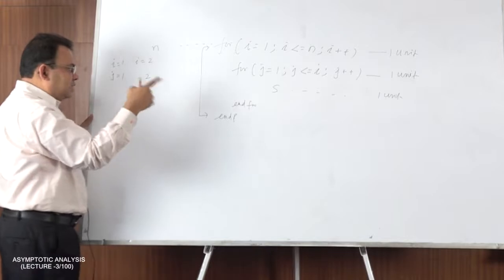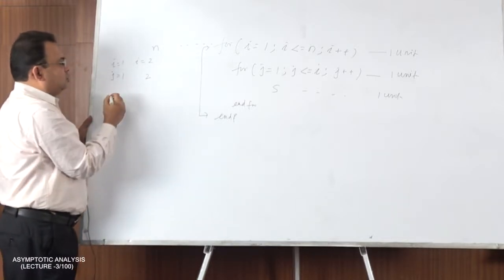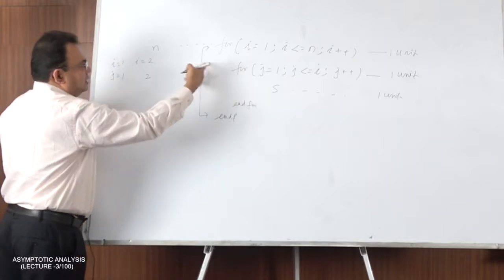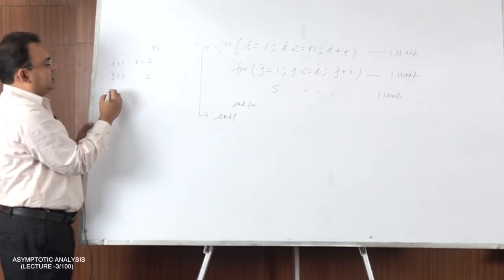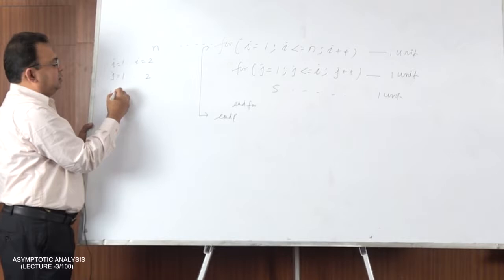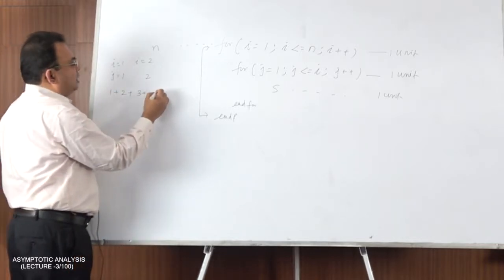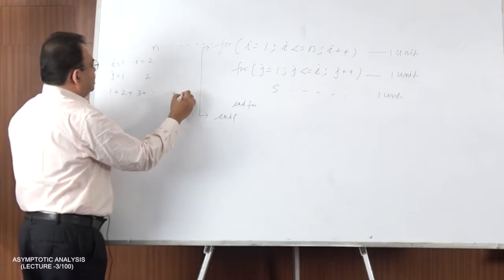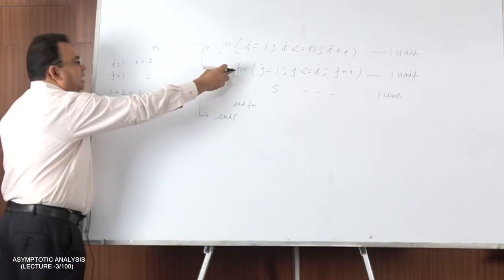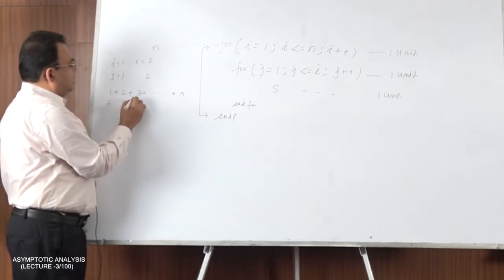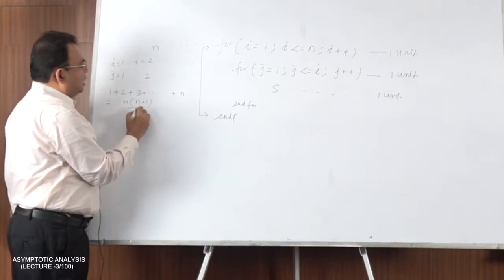So what is the total value? The iteration count can be calculated as 1 for i is equal to 1, 2 for i is equal to 2, 3 when i is equal to 3, and when i is equal to n, that is n times. So this is the total number of iterations of this for loop, that is nothing but n into n plus 1 by 2.